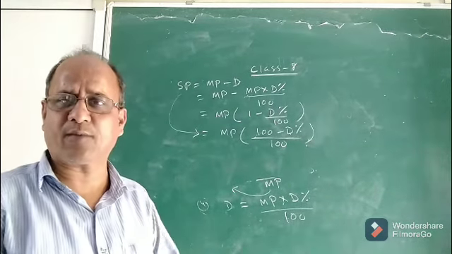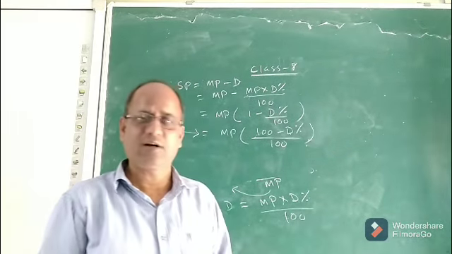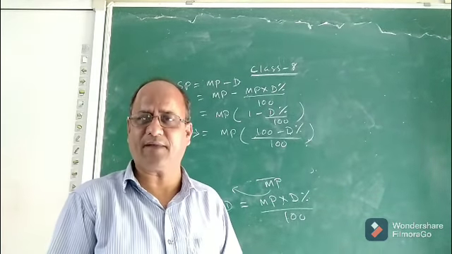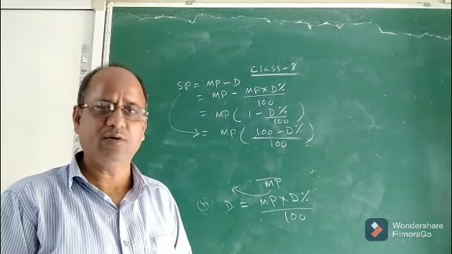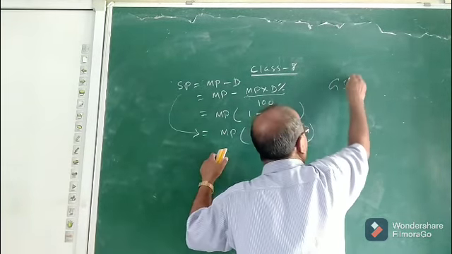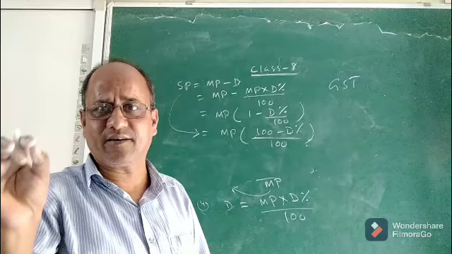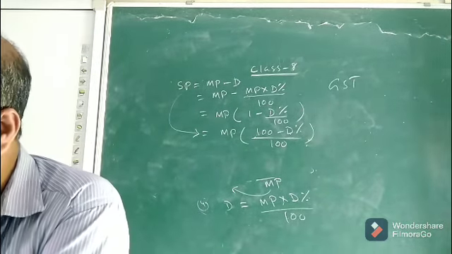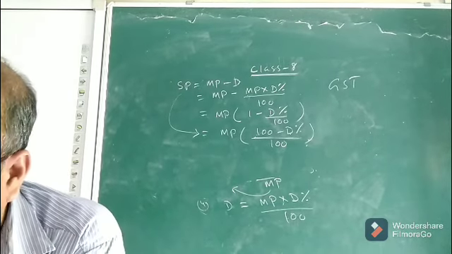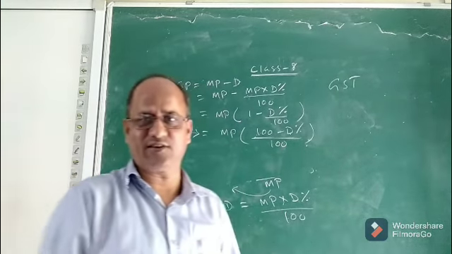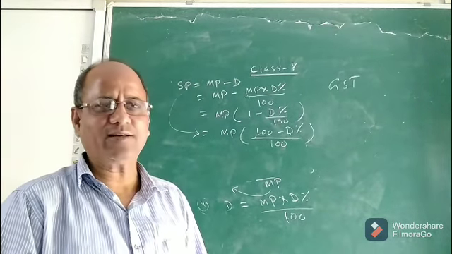There is another term known as GST. Children, you know, nowadays the government is taking, earlier it was taking different types of taxes from the people. Now there is a common tax, it is GST. What is the full form of GST? GST stands for Goods and Service Tax. Now the government is taking GST, central as well as state: Central GST and State GST.